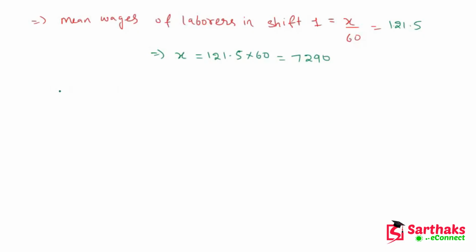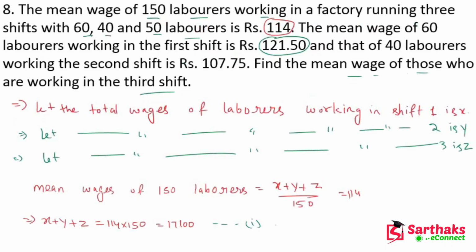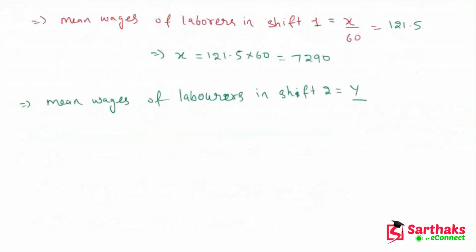Now we have to find the Y. So here we know that the mean wages of laborers in shift 2 is equal to Y upon how many workers work in shift 2. Here you can see there are 40 laborers.